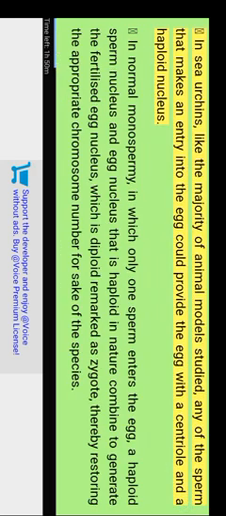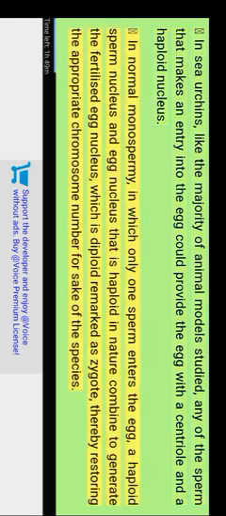In sea urchins, like the majority of animal models studied, any sperm that makes an entry into the egg could provide the egg with a centriole and a haploid nucleus. In normal monospermy, in which only one sperm enters the egg, the haploid sperm nucleus and the haploid egg nucleus combine to generate the fertilized egg nucleus, which is diploid, termed the zygote, thereby restoring the appropriate chromosome number for the species.